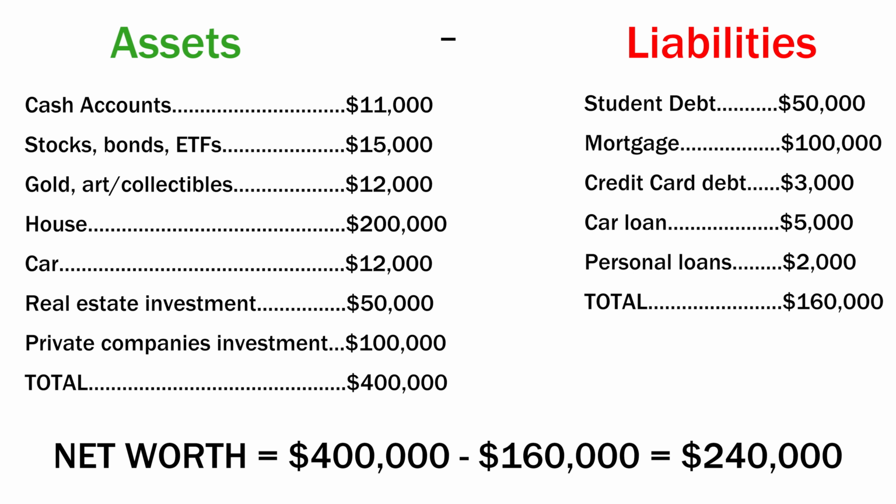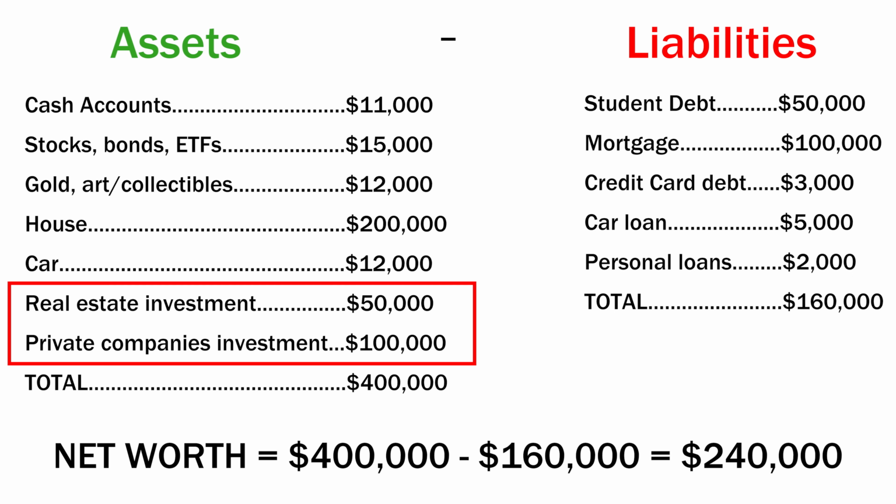Certain assets could be hard to measure though. For instance, investments in real estate and private companies are not easy to value. Moreover, they can be illiquid. This means that they are not easy to sell and may produce smaller proceeds than anticipated. Net worth is just a number with its own flaws.